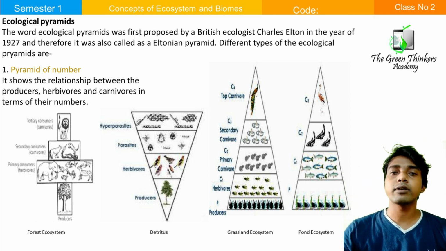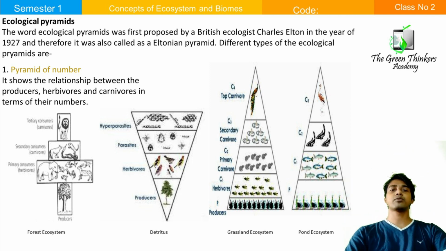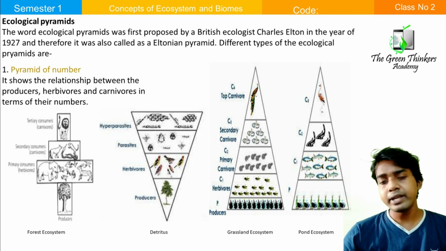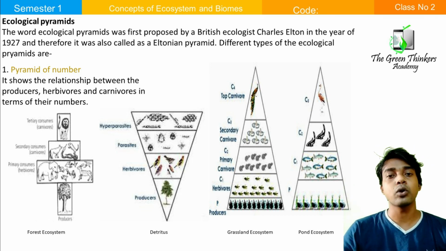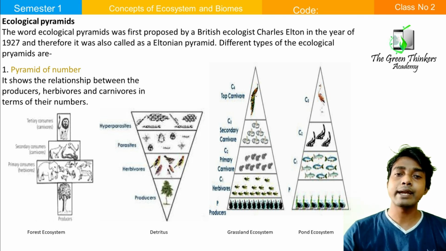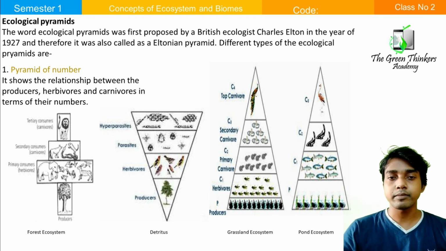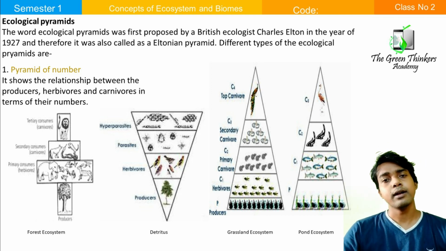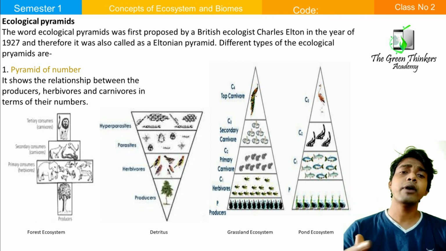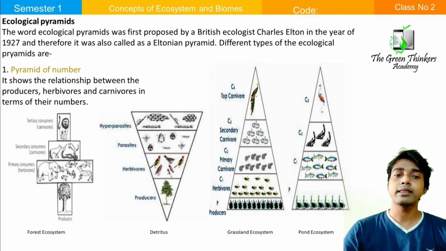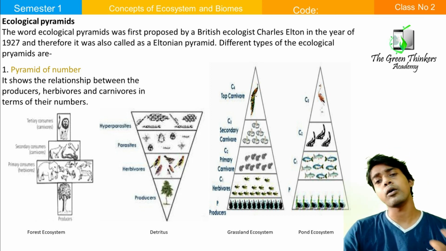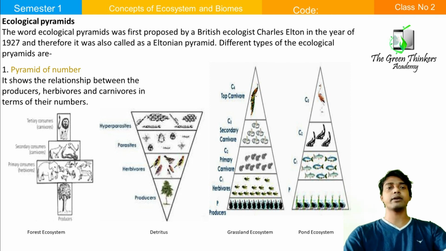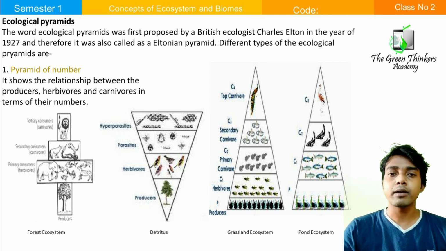When any organism dies, its body rots through different types of microbial activity. So if a body is dead, it gets rotten with the help of different microorganisms. In that case, the number of microorganisms will be very, very high compared to the producer. So here the producer is low and the top is very high, because the number of microorganisms here is high.